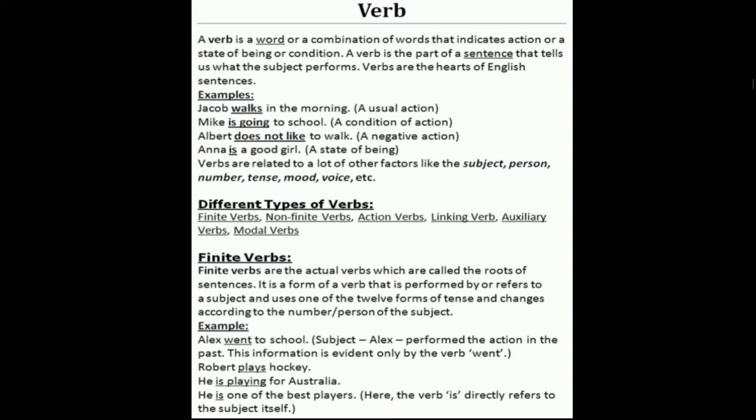Anna is a good girl. A state of being. How is she? State of being. She's a good girl. Verbs are related to a lot of other factors like the subject, person, number, tense, mood, voice, etc.